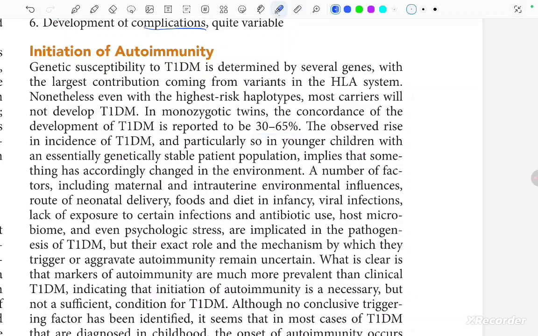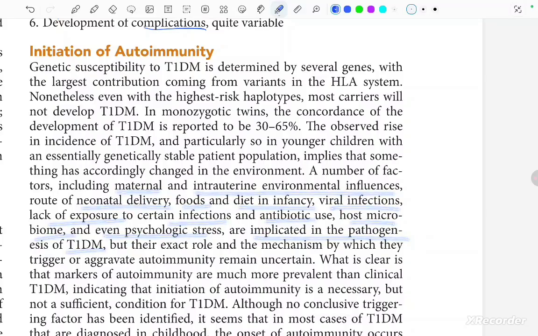The observed rise in the incidence of type 1 diabetes mellitus, particularly in younger children, with an essentially genetically stable patient population, implies that something has accordingly changed in the environment. A number of factors, including maternal and intrauterine environmental influences, route of neonatal delivery, food and diet in infancy, viral infections, lack of exposure to certain infections and antibiotic use, host microorganisms, and even psychological stress are implicated in the pathogenesis of type 1 DM.